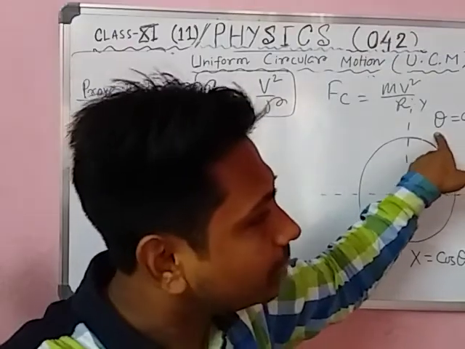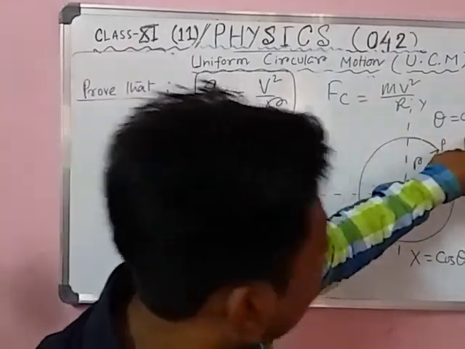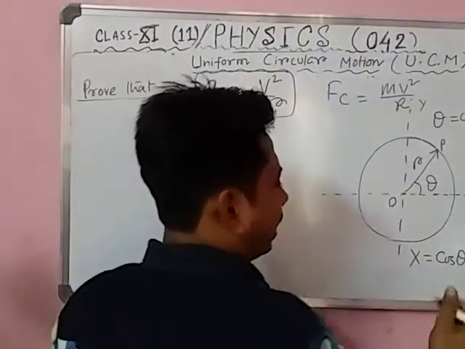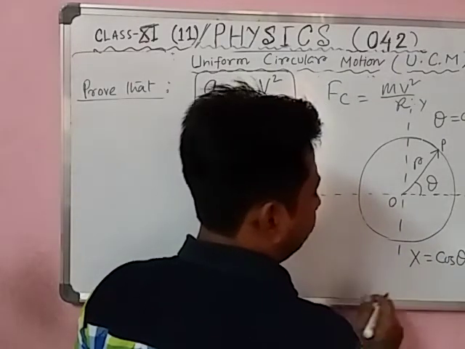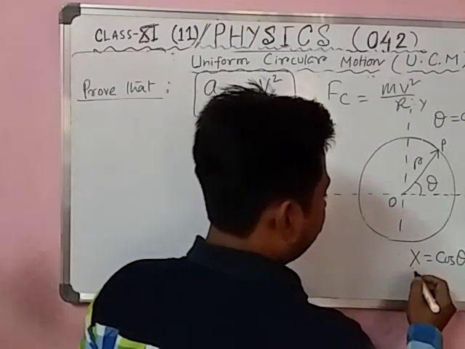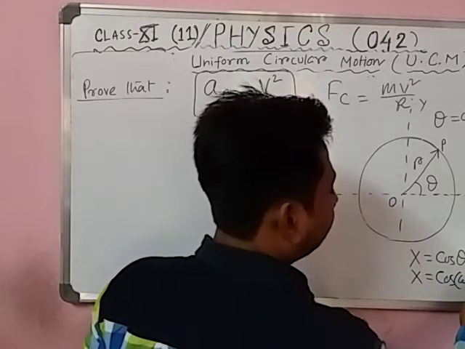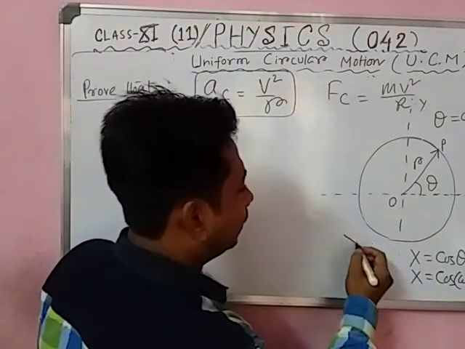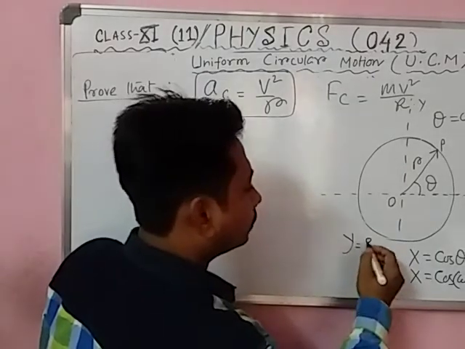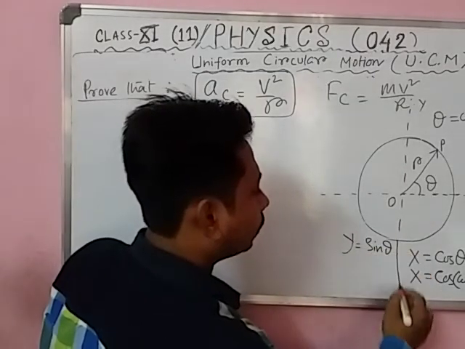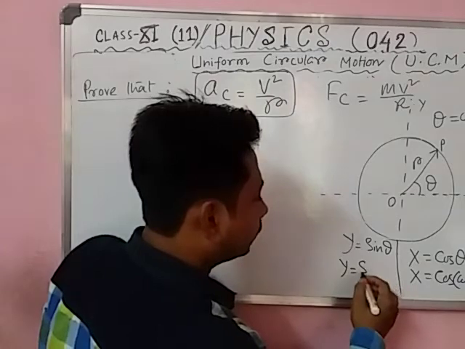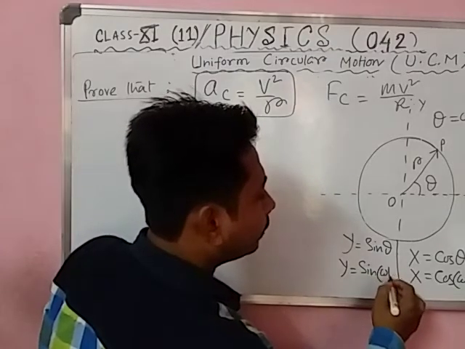If there is an angular displacement, you can write angular velocity with time. So in place of cos theta, you can write x equal to cos of omega t. And similarly, y equal to sin theta, or y equal to sin omega t.